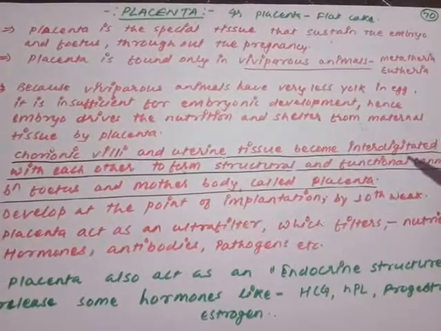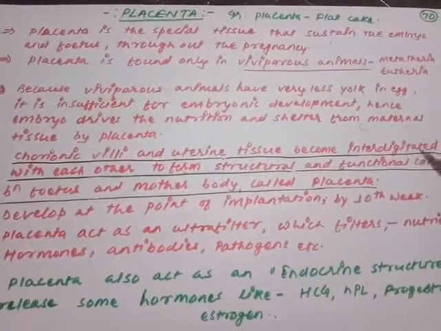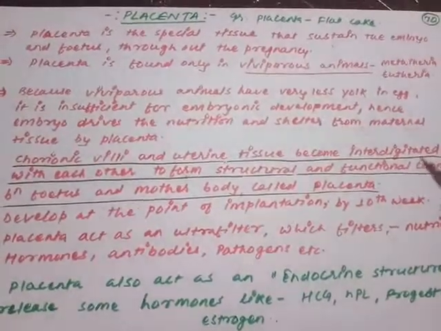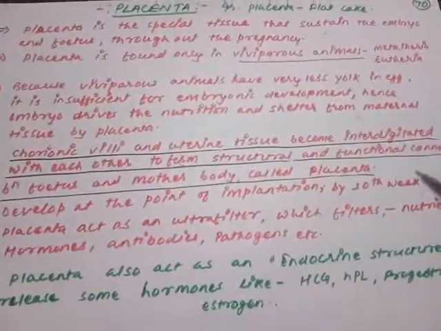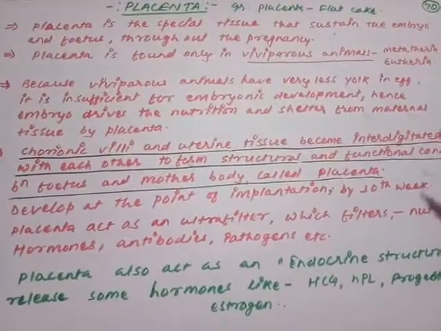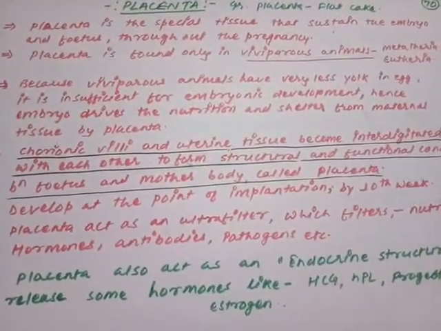So it is understood that placenta is the property of mammals only. This is not present in reptiles and birds. That is present in the mammals only. Now the question arises: why is the placenta present in the mammals only, not in reptiles and birds or in the egg laying animals?